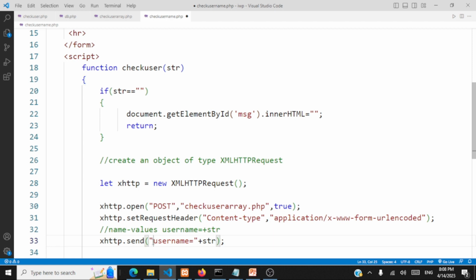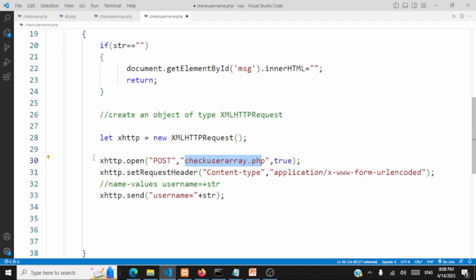In the server, we'll be accessing the username using this variable username, and the value that will be populated is str. We'll understand this better when we code the server side script, checkuserarray.php, which will get this request, process it and return. So let's go to checkuserarray.php. See, we are now generating a request to the server. The method is POST.